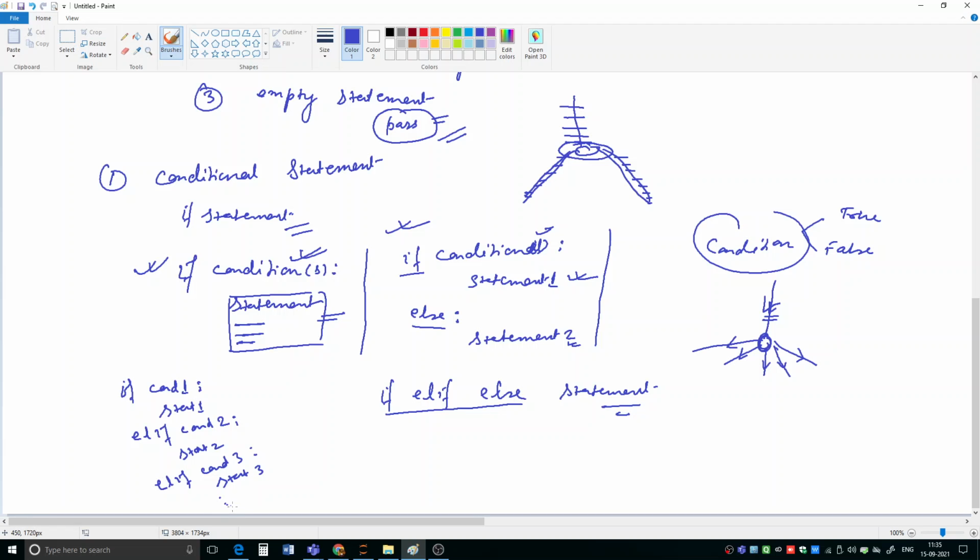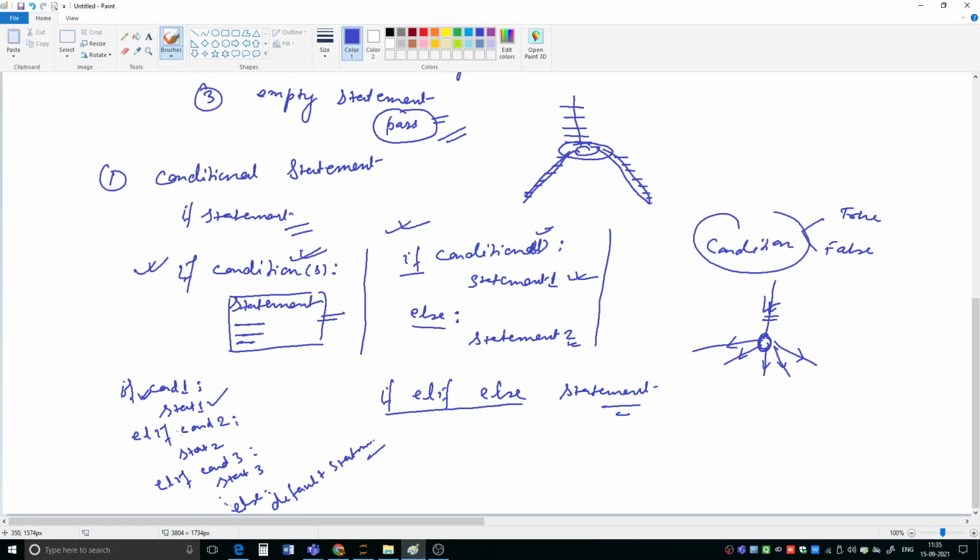It can have n number of conditions, and lastly, if no condition is true, then by default you can write the default statement. So what it means is that you will start checking. First of all, you will check whether condition 1 is true or not. If condition 1 is true, then statement 1 will be executed. By the way, suppose condition 1 is not true, then what will happen?